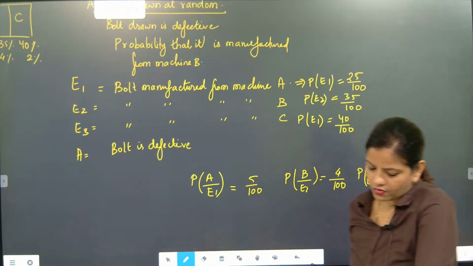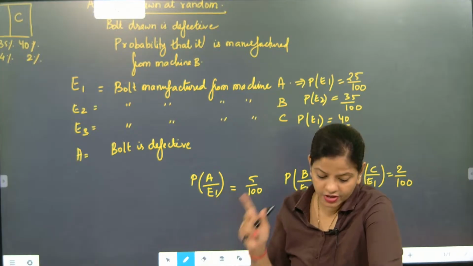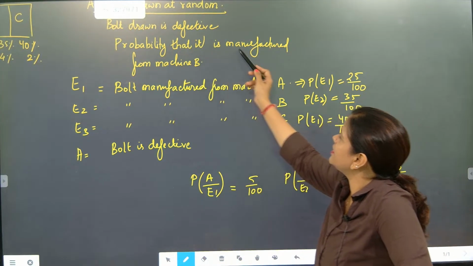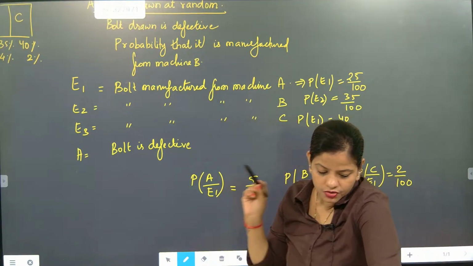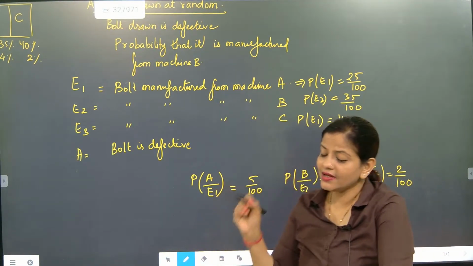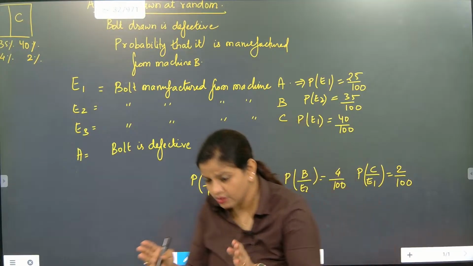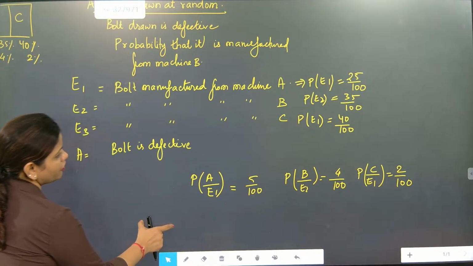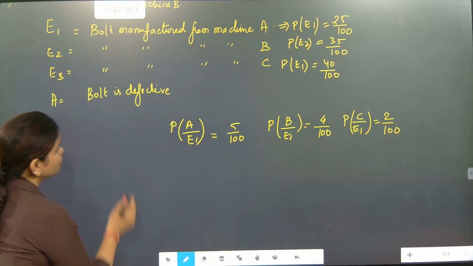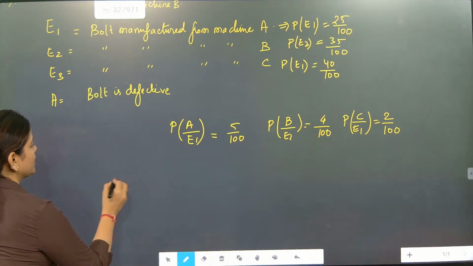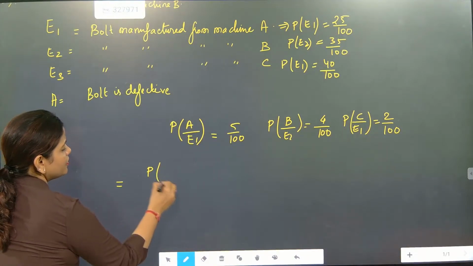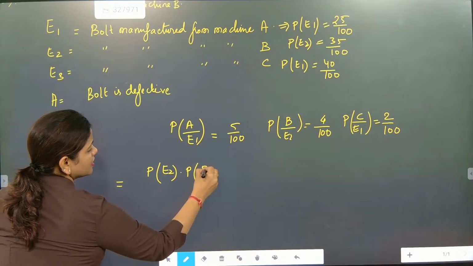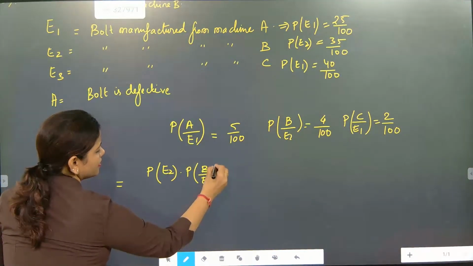After this, what they are telling is the machine B defect. So what is the final part of the question? Probability that it is manufactured from machine B. So now we need to find the probability that it is manufactured from machine B, and here only Bayes theorem is working. Now how is Bayes theorem going to work? See the formula. The probability that machine B is working. Now beta, what is our machine B? Our machine B is E2 and defect is A by E2.